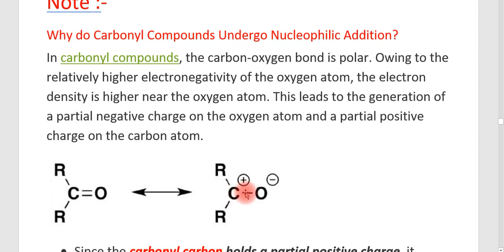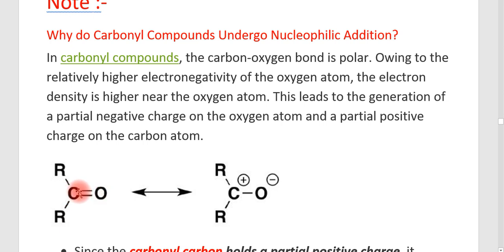Basically, we know that carbon and oxygen are different, that is, they have a difference in their electronegativity. Because of this difference, the oxygen has a higher electronegativity than the carbon. Therefore, the electrons move towards the oxygen. Just because of that, the oxygen has a partial negative charge and the carbon acquires a partial positive charge. You can see it like this.